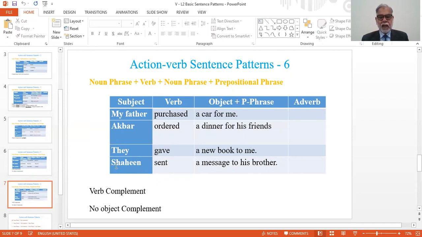And in the last example, Shaheen sent, Shaheen is subject, sent is verb, a message is direct object, to his brother, prepositional phrase, his brother is object of the preposition to. So we can say that these examples have verb complements, but no object complement.